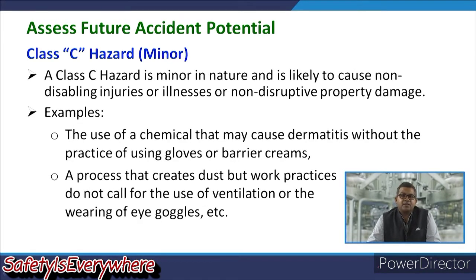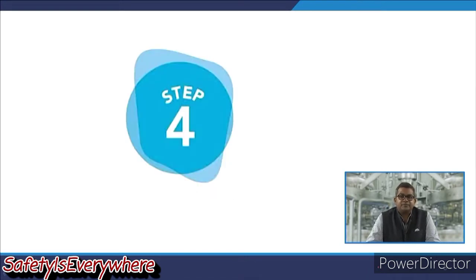Let us have a look at the Class C hazard, those clubbed under the head of minor ones. A Class C hazard is minor in nature and is likely to cause non-disabling injuries or illness or non-destructive property damage. For example, the use of a chemical that may cause dermatitis without the practice of using gloves or barrier creams, or a process that creates dust, but worker practices do not call for any kind of ventilation or the wearing of eye goggles, etc.